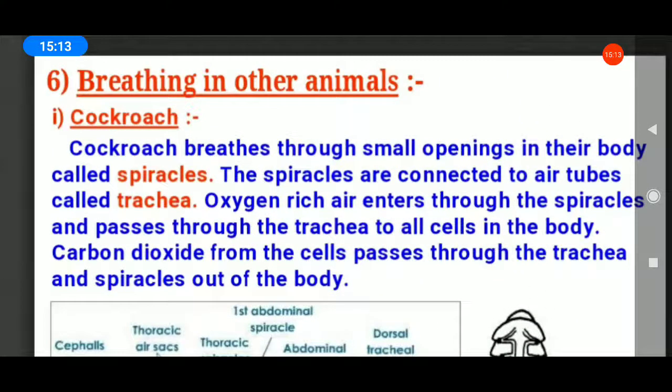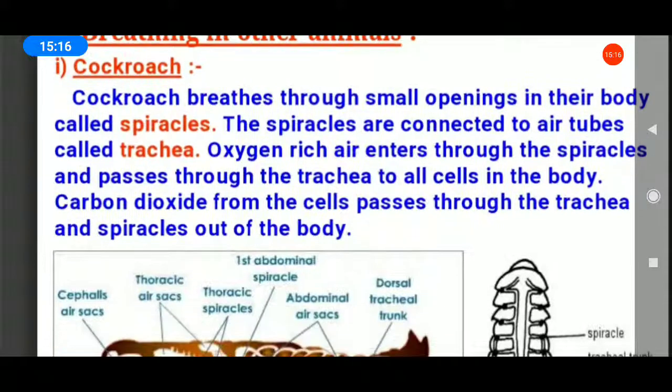Breathing in other animals. Listen, already we learned. Just see the picture. Cockroaches breathe through small openings in their body called spiracles. The spiracles are connected to air tubes called trachea.